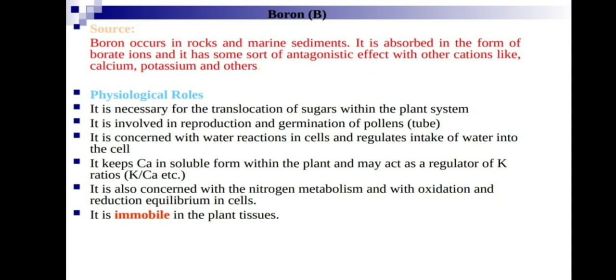Okay, next boron. Boron occurs in rocks and marine sediments. It is observed in the form of borate ions, and has some sort of antagonistic effect with cations like calcium, potassium, and others. It is necessary for translocation of sugars within the plant system. Boron is involved in the reproduction and germination of the pollen tube. These first two points are very, very important. It is concerned with water relations in the cell and regulates intake of water into the cell. This is important. It keeps calcium in soluble form within the plant. It may act as a regulator of potassium ratios.